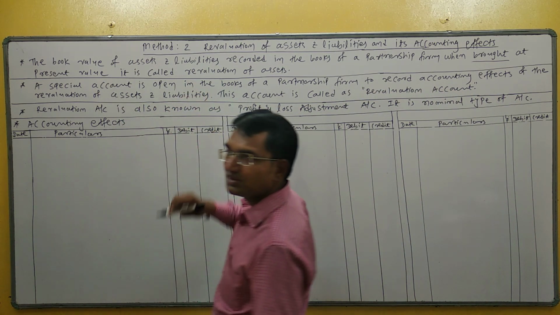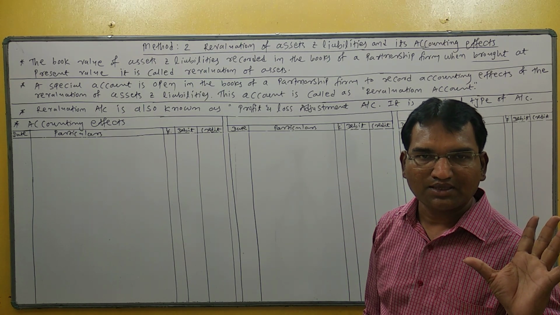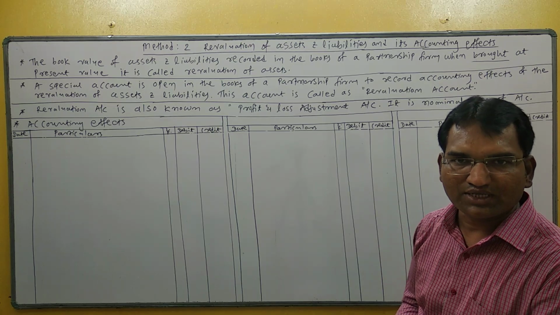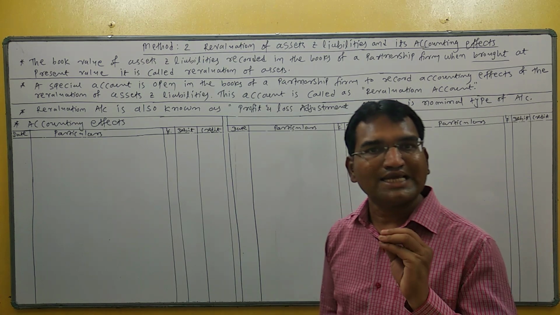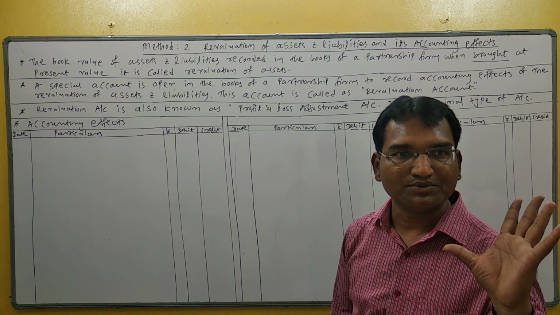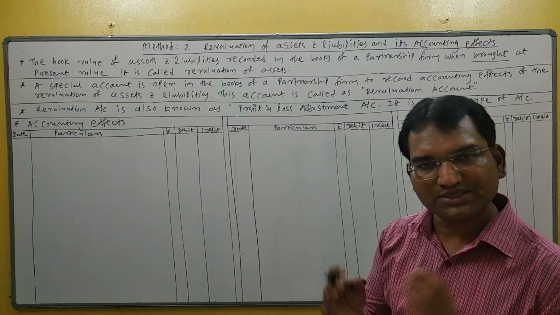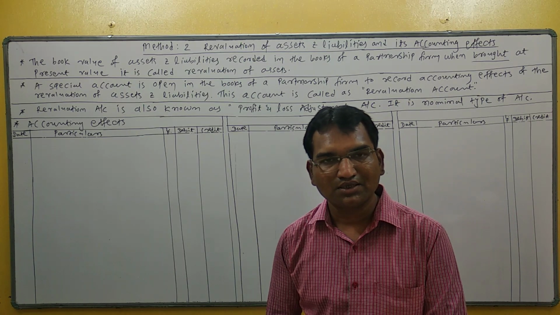It is called revaluation of assets and liabilities. In short, at the time of reconstruction of partnership, all assets and all liabilities are shown at their present value, meaning market value, not at their book value. It is called revaluation of assets.